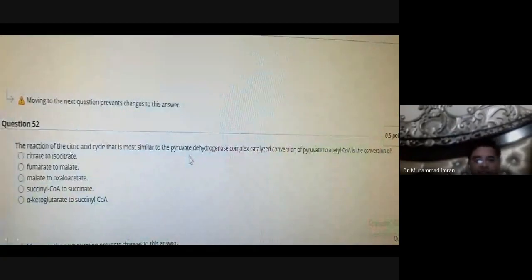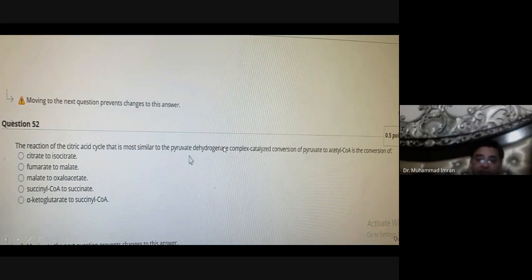Which reaction of the citric acid cycle is most similar to the pyruvate dehydrogenase complex reaction, which catalyzes the conversion of pyruvate into acetyl-CoA? It is the conversion of alpha ketoglutarate into succinyl-CoA by the alpha ketoglutarate dehydrogenase complex.